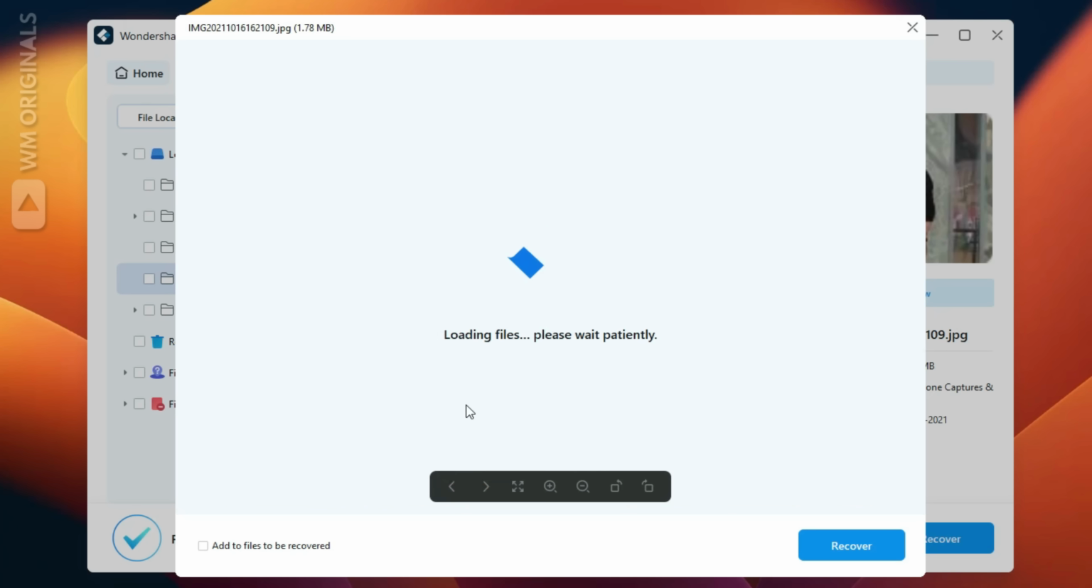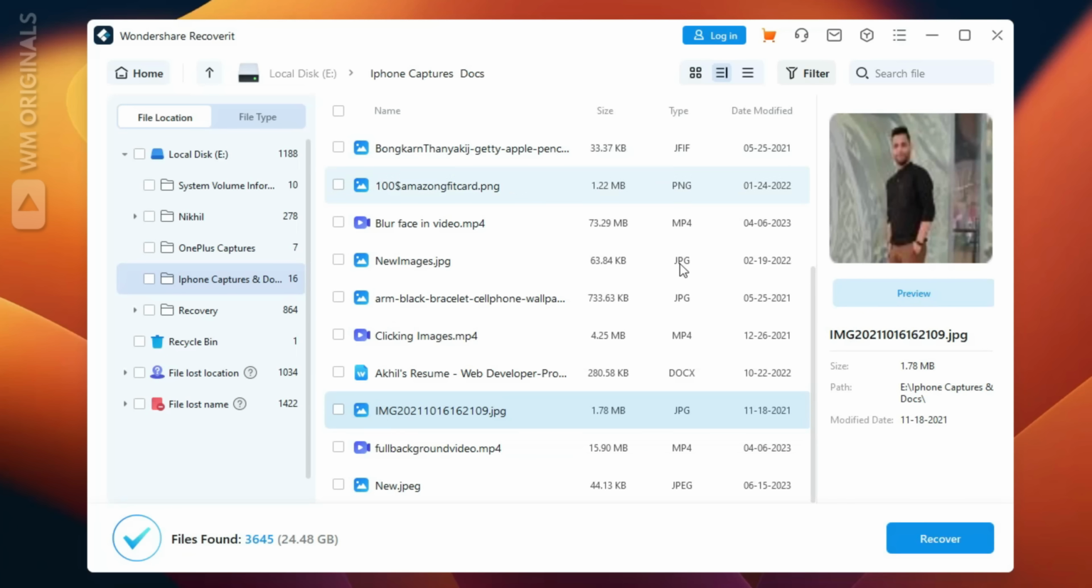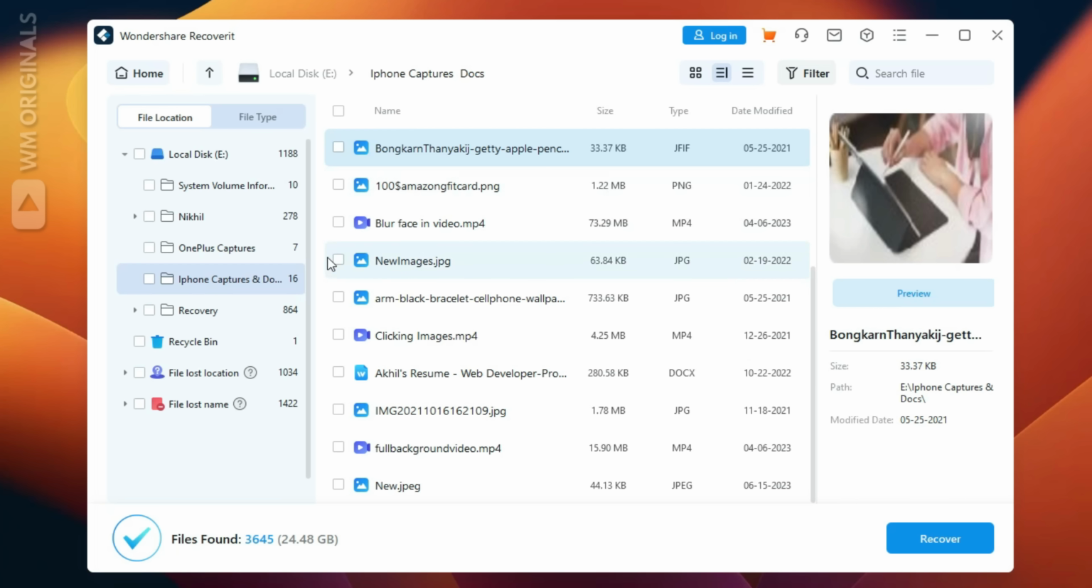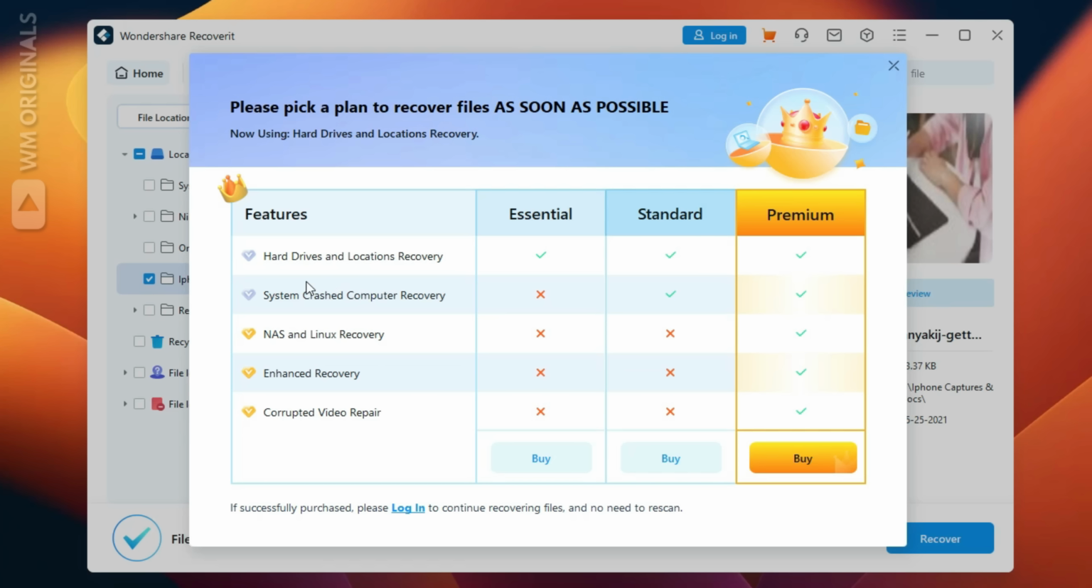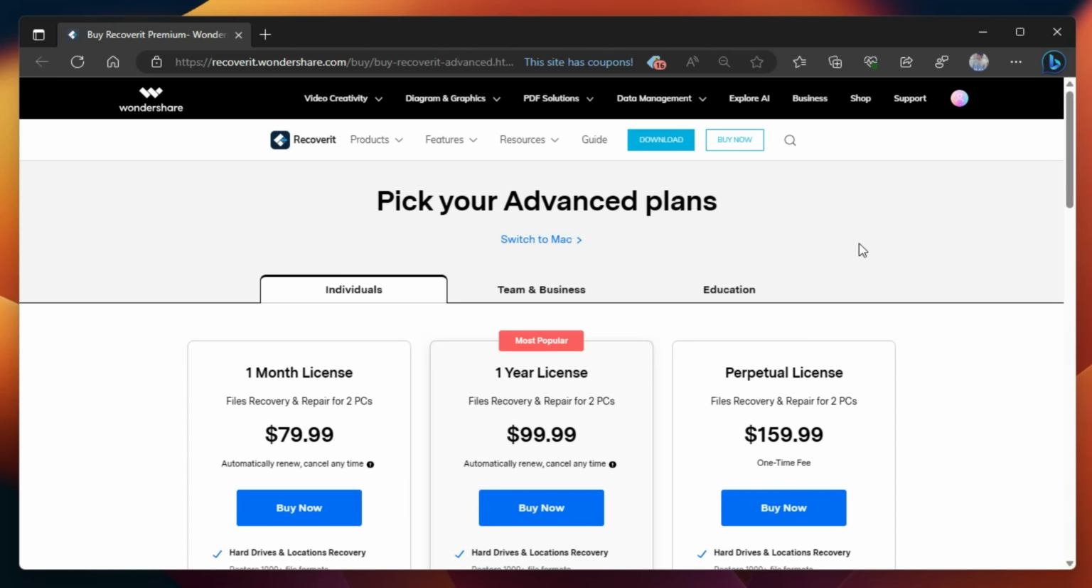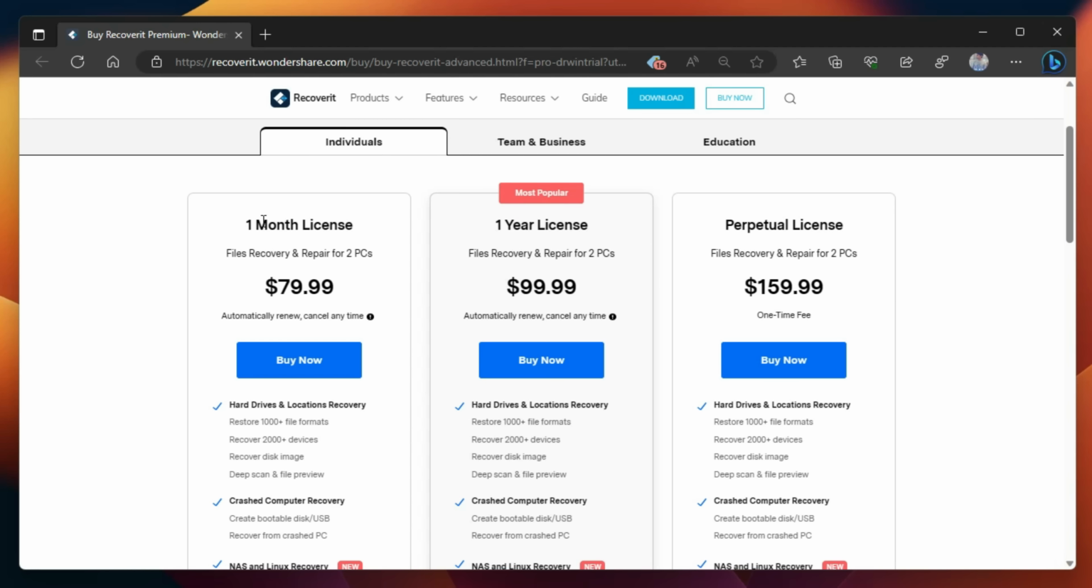We can also preview lost photos and videos before recovering them. Now let's select all by clicking on this and then click on recover. Next, it will show a pop-up from where we can choose a plan and complete data recovery. Select a plan as per your requirement and click on buy now. Now from here you can get yourself a plan. We'd suggest you go for the monthly plan.